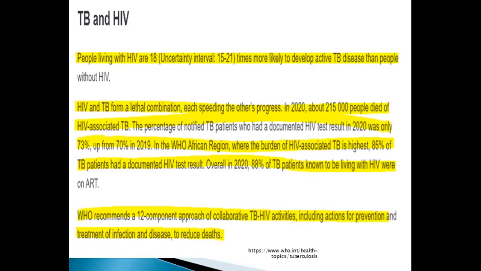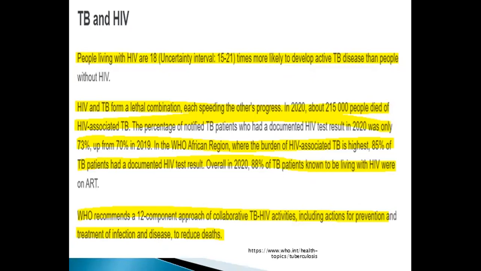TB and HIV. According to WHO, people living with HIV are 18 times more likely to develop TB. The TB and HIV combination is lethal. In 2020, 215,000 people died of HIV-associated TB.